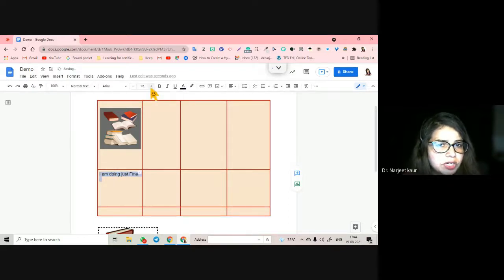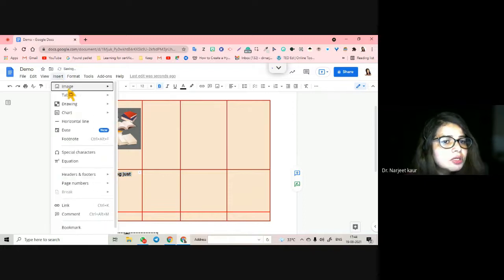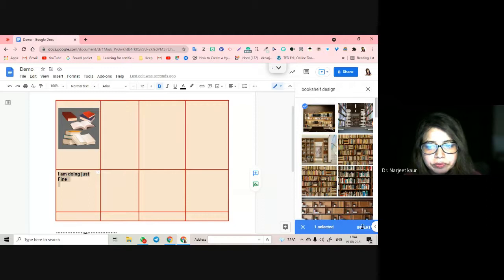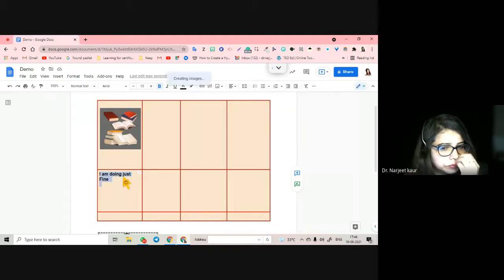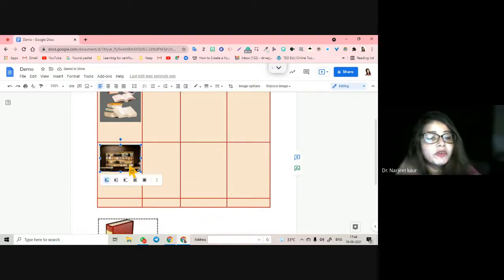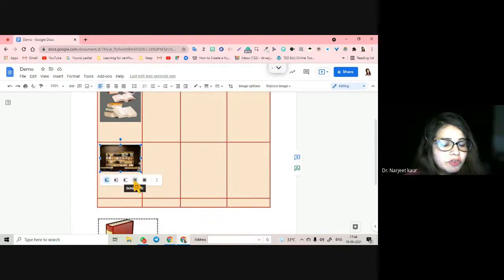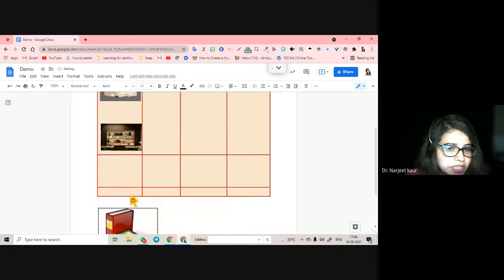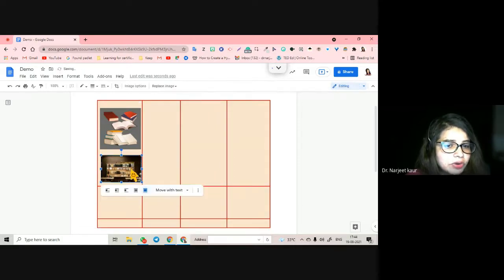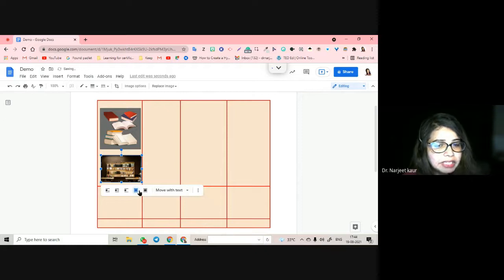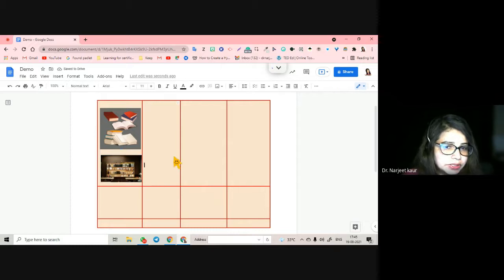I do not need to go into the details of what all you can do. Also, you can insert an image here, say this one. Now if you want the text to be behind or on top of the image, it depends upon what you choose. If you want this image to go behind the text, you can do that. If you want it on top of the text, you can do even that. So if you want to move it with the text, make it move behind the text, or come in front of the text, all that is possible in your tables, right?